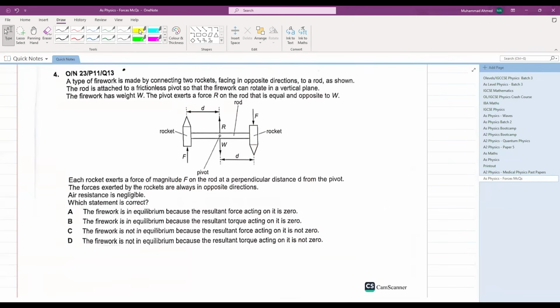Let's see this. A type of firework is made by connecting two rockets facing in the opposite direction to a rod as shown. Okay.